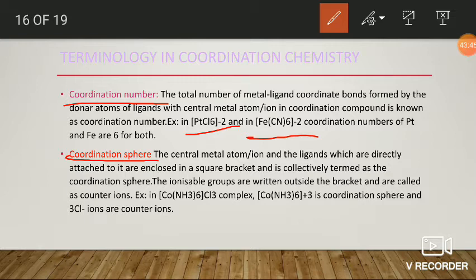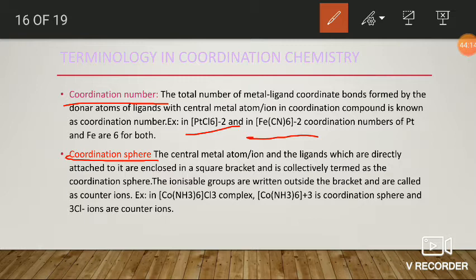Okay, here next one is coordination sphere. In order to name a particular compound or to write a coordination compound, we have to write the central metal atom or ion along with the ligands which are bonded directly to the central ion within the square bracket.